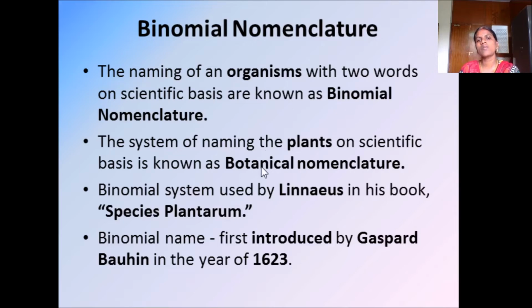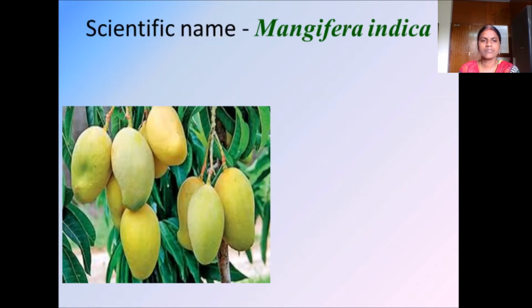What is botanical nomenclature then? The same thing, but we name only the plants here. The system of naming plants on a scientific basis is known as botanical nomenclature. The binomial system was used by Linnaeus in his book Species Plantarum. The binomial name was first introduced by Gaspard Bauhin in the year 1623.